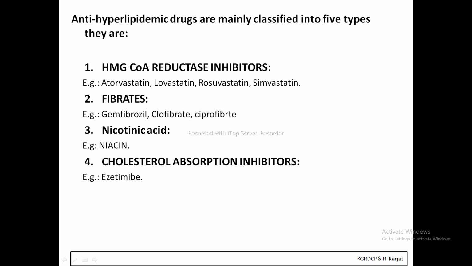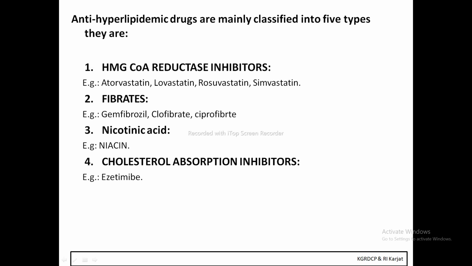Now the next one: we'll focus on the anti-hyperlipidemic drugs. These anti-hyperlipidemic drugs are classified into 4 to 5 different classes, like the HMG-CoA reductase inhibitors, then the fibrates, then nicotinic acid, and the cholesterol absorption inhibitors.